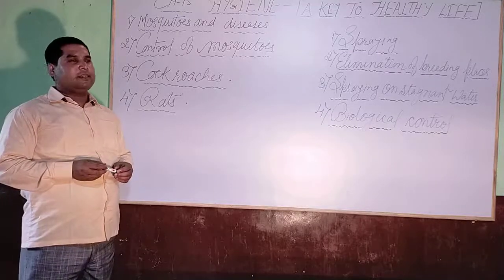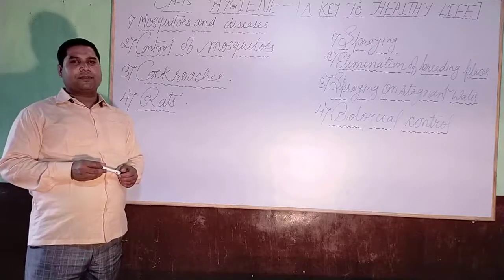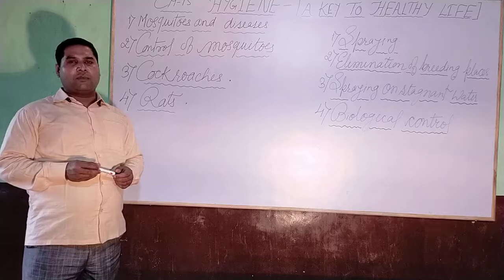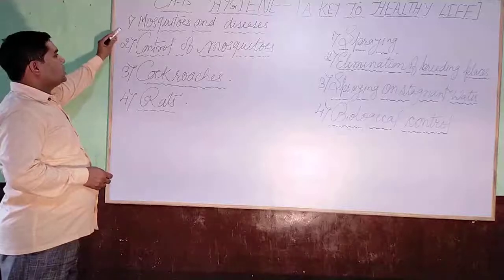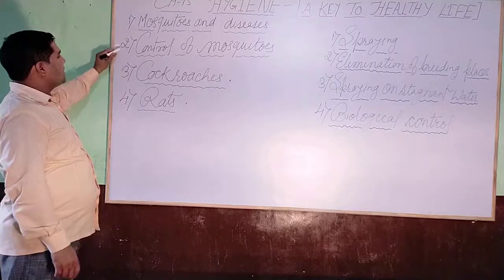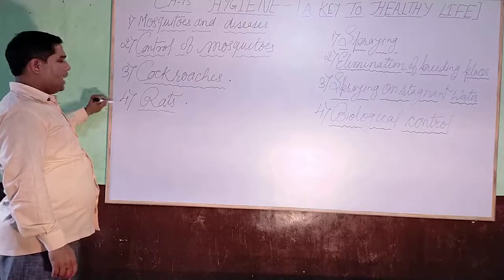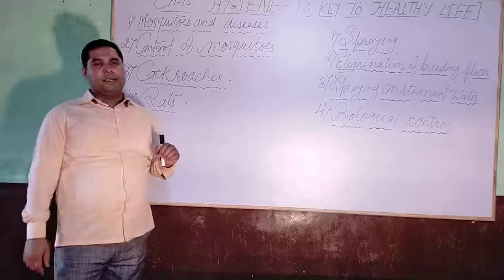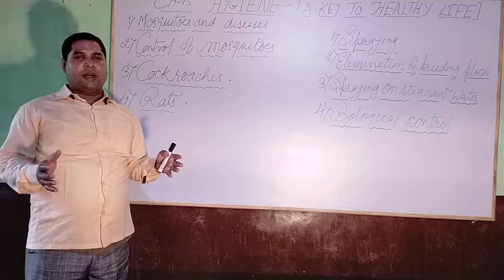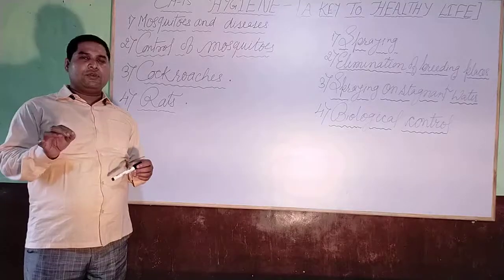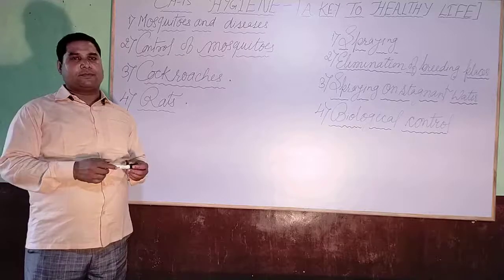Routine and hygiene are key to a healthy life. Dear student, in this video I am going to discuss the following points. First, mosquito and diseases. Second, control of mosquitoes. Third, cockroaches. And fourth, rats. Dear student, mosquito, you are well aware of it. So I am going to explain a few special types of mosquito and the diseases caused by them.